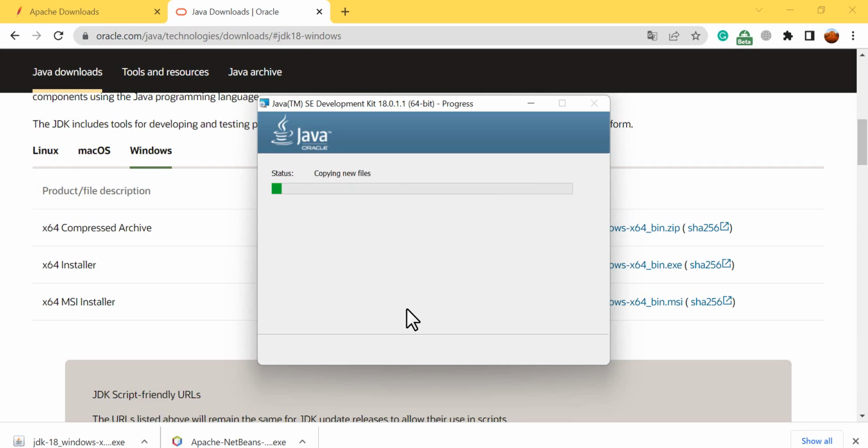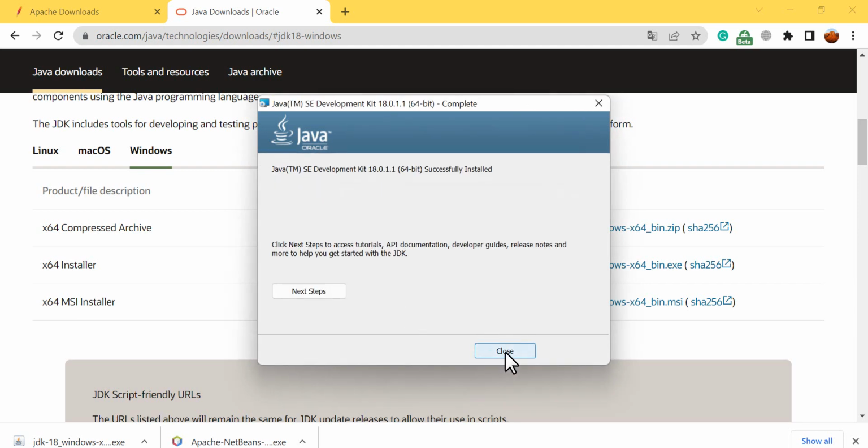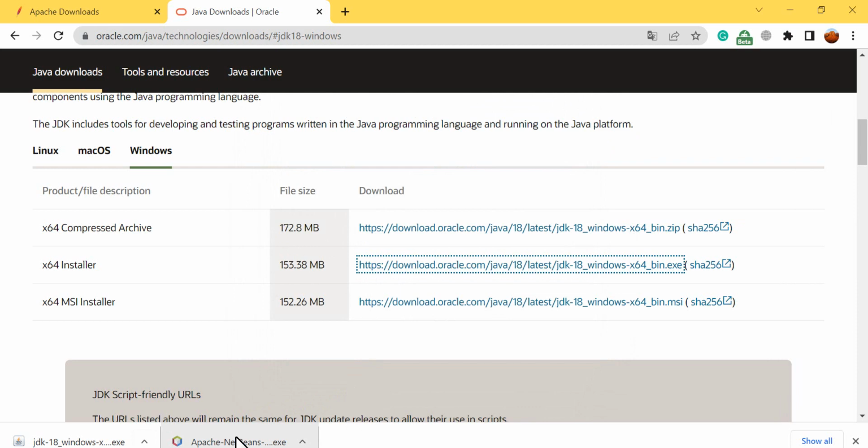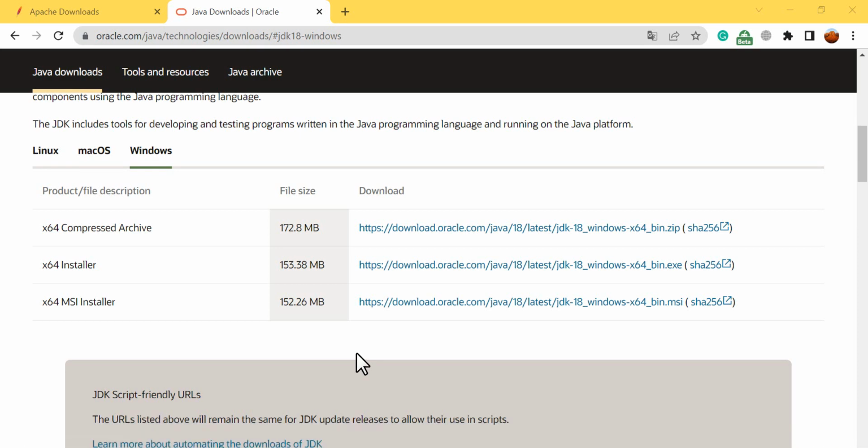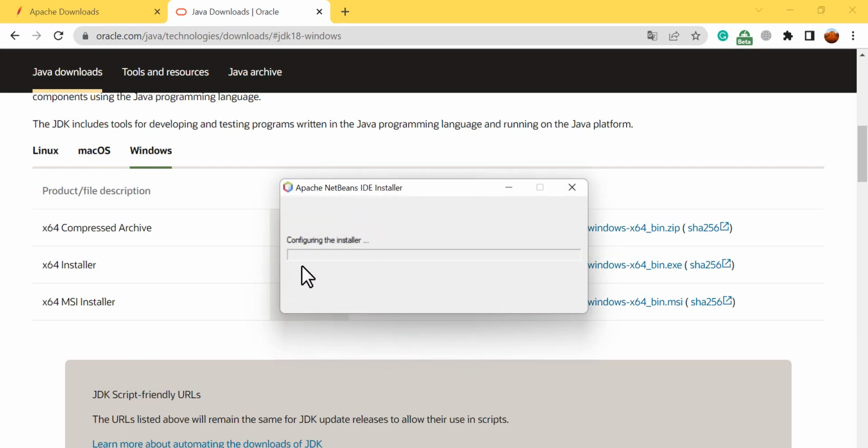Updated, downloaded, everything is in place. Okay. Done. Go to the Apache NetBeans, click into that. We'll ask for permission, system permission. So we'll give it a permission. Okay, go ahead.